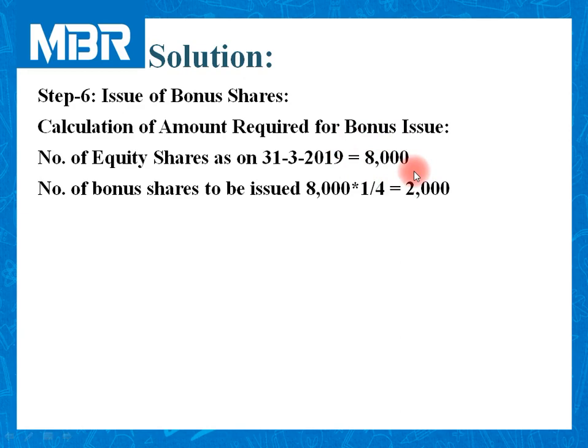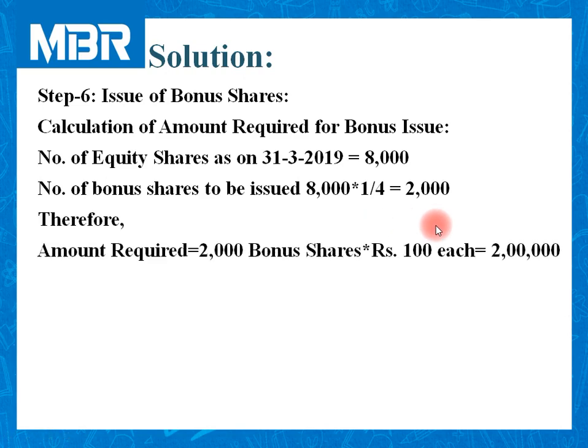If you follow this proportion to issue bonus to your existing shareholders, against 8,000 shares, 8,000 multiplied by 1 by 4 is equal to 2,000 bonus shares issued by the company.